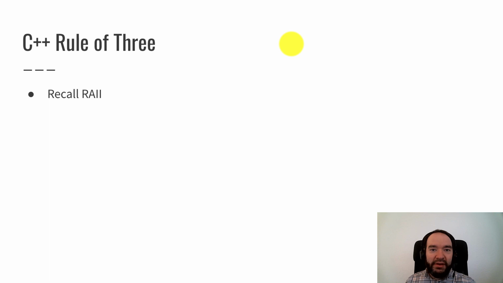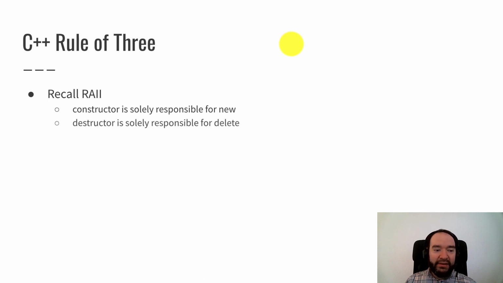So remember the RAII discipline, resource allocation is initialization. The basic idea is that the constructor is solely responsible for new. So our memory allocation should happen in constructors of classes, and the destructor of a class is solely responsible for delete.